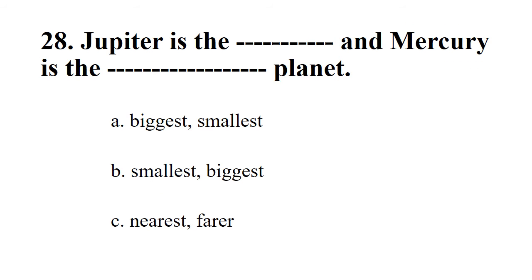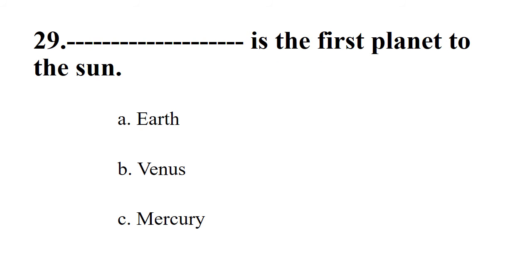Next. Jupiter is the dash and Mercury is the dash planet. Options: biggest, smallest, nearest, farthest. The right option is biggest, smallest. Next. Dash is the first planet to the Sun. Options: Earth, Venus, Mercury. The right option is Mercury.